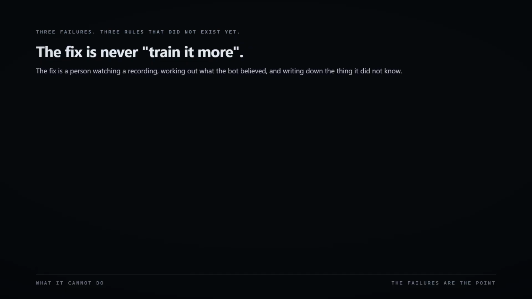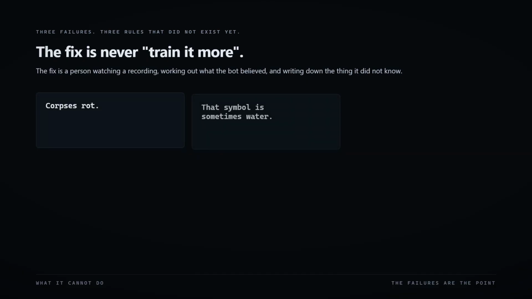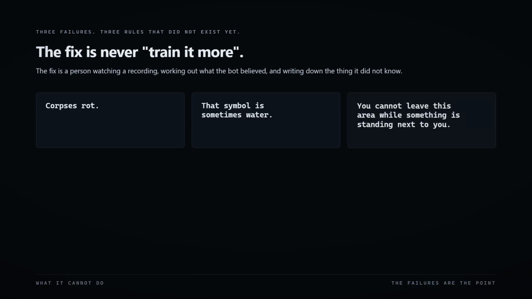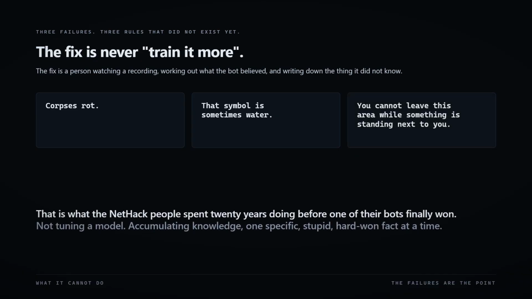Every one of those is a rule that didn't exist yet, and the fix is never train it more. The fix is a person watching a recording, working out what the bot believed, and writing down the thing it didn't know. Corpse rot. That symbol is sometimes water. You cannot leave this area while something is standing next to you. That's what the NetHack people spent 20 years doing before one of their bots finally won. Not tuning a model. Accumulating knowledge. One specific, stupid, hard-won fact at a time.